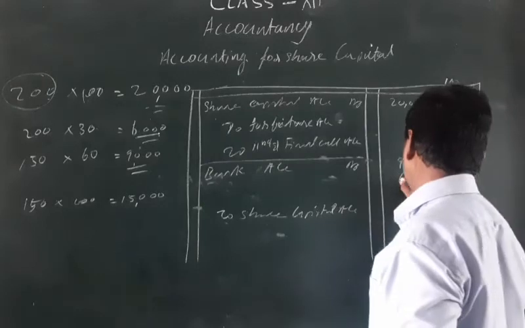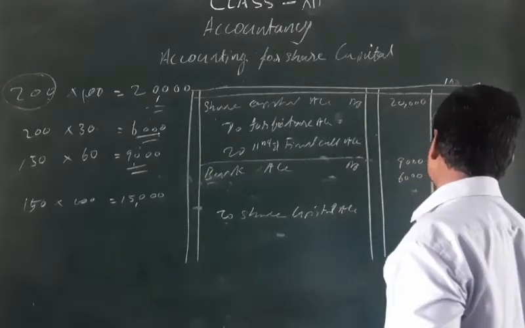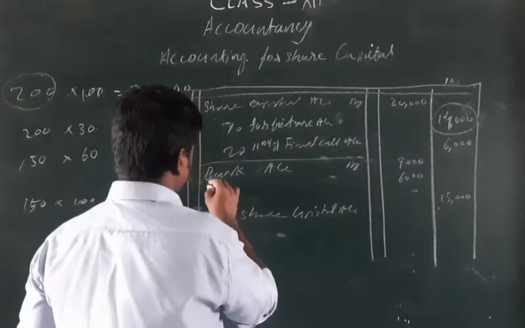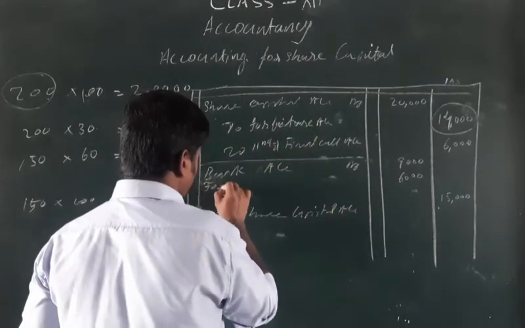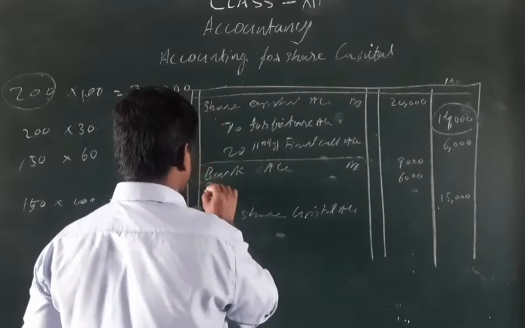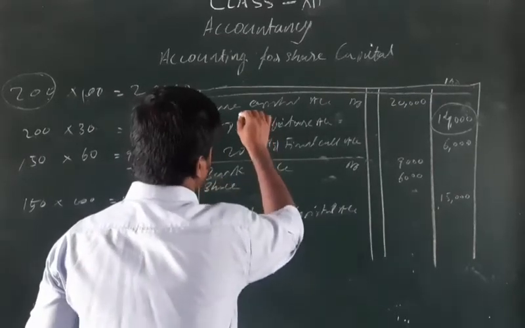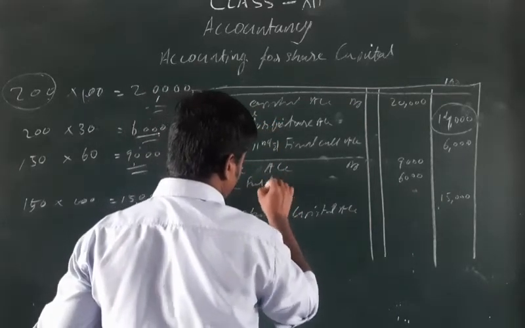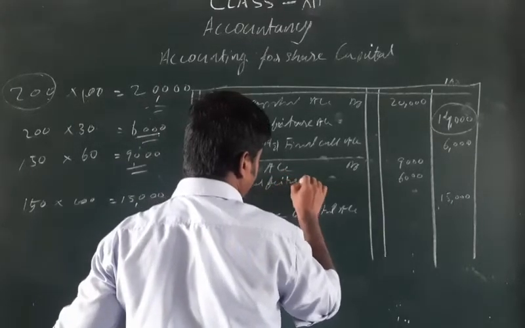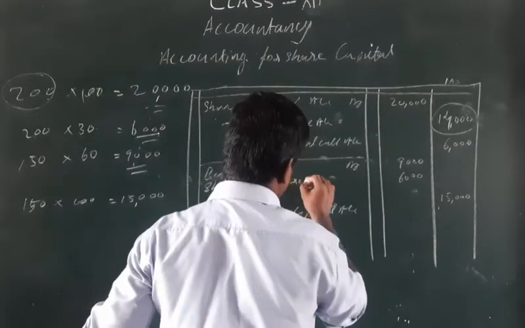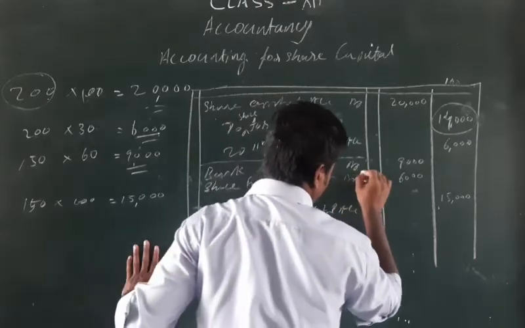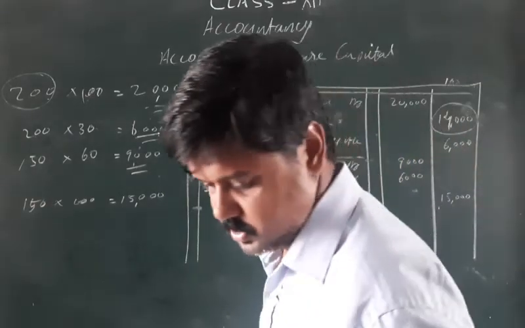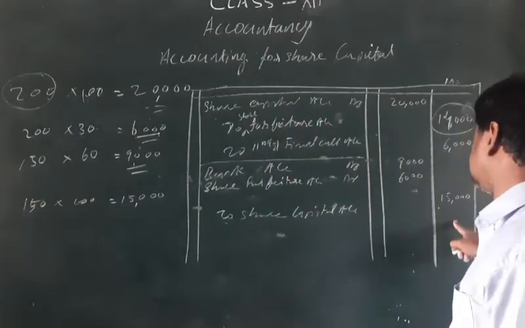We write here 6,000, and the name we give is share forfeiture account debit with 6,000 rupees. Now you understand how this amount is adjusted here.